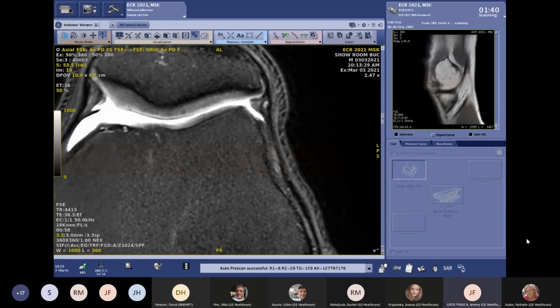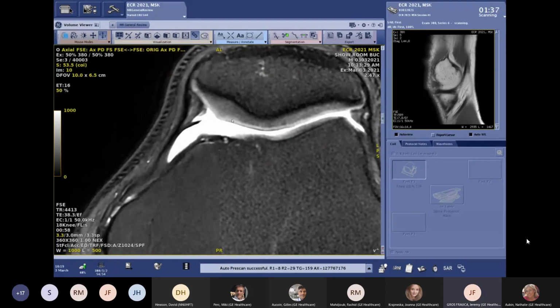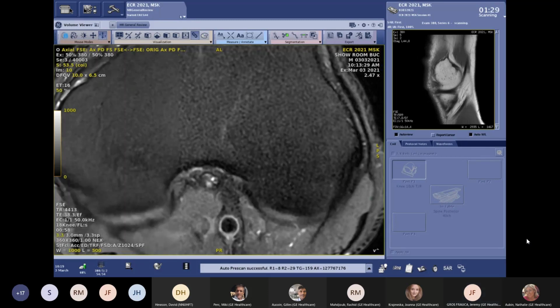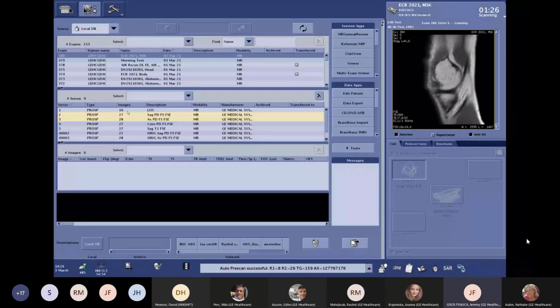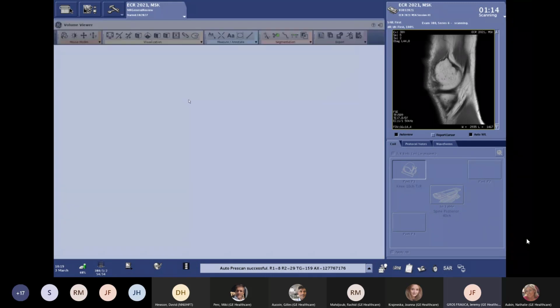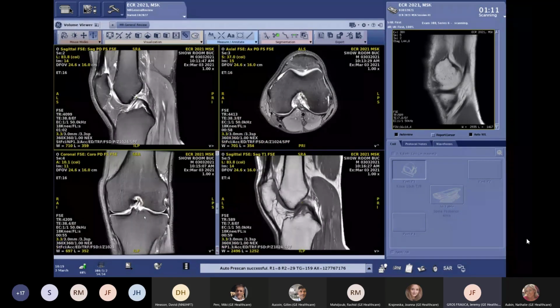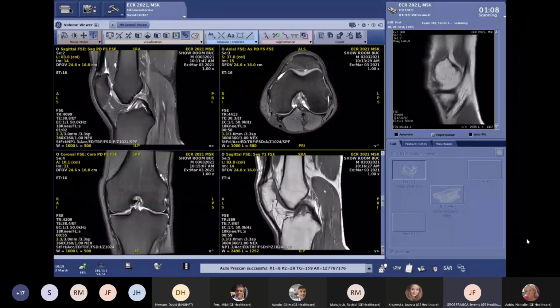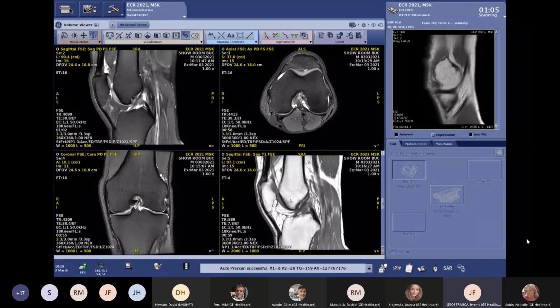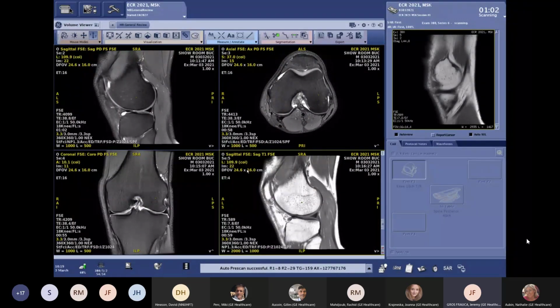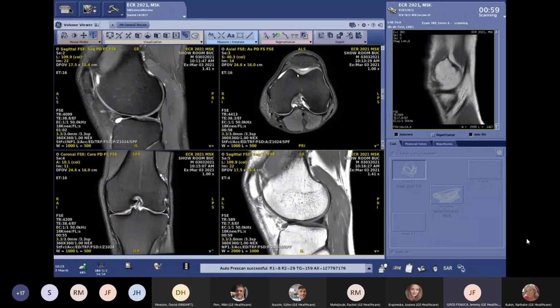And yes, I think here as well we can see some small lines from the gift artifact that we are clearly removing using AIR Recon DL. So here, it's crazy to say, but we already finished the HyperSpeed protocol since more than 2 minutes. So maybe let's have a full overview of the protocol that you will probably do on your site at home, and let you taste the image quality that you have for only 4 minutes.